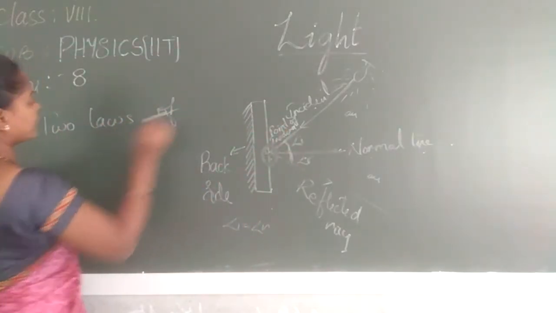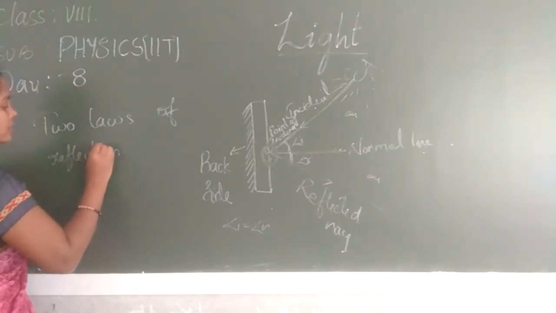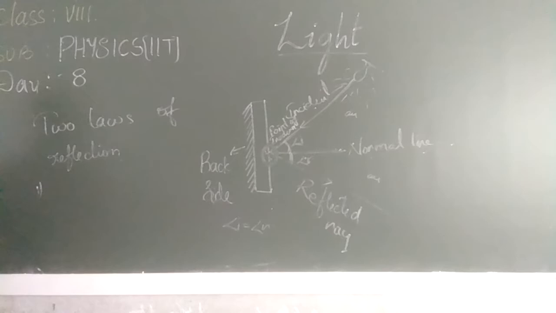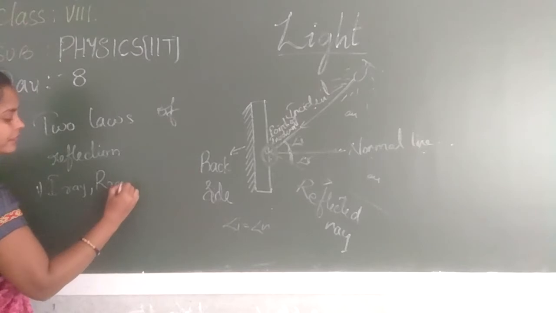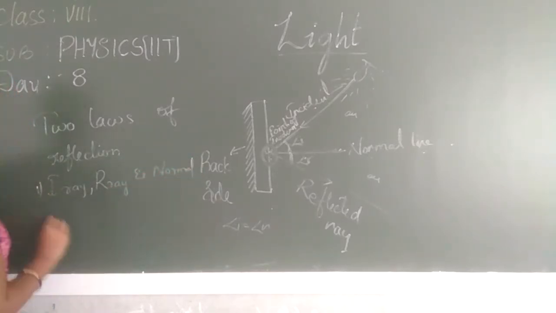Two laws of reflection. What does the first law state? It states that the incident ray, reflected ray and normal lie in the same plane.